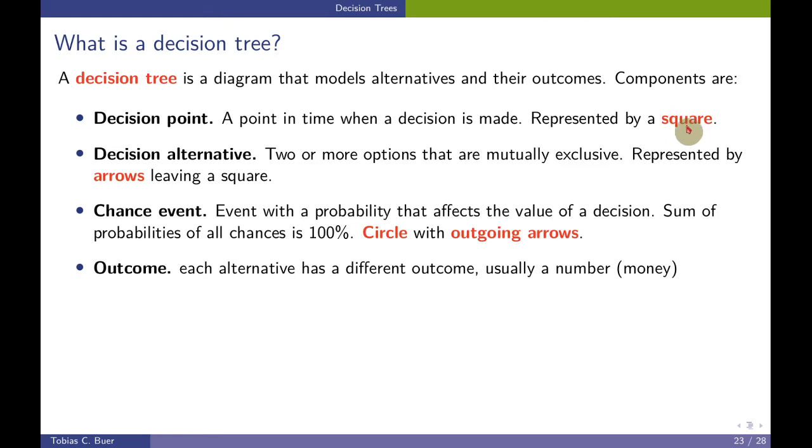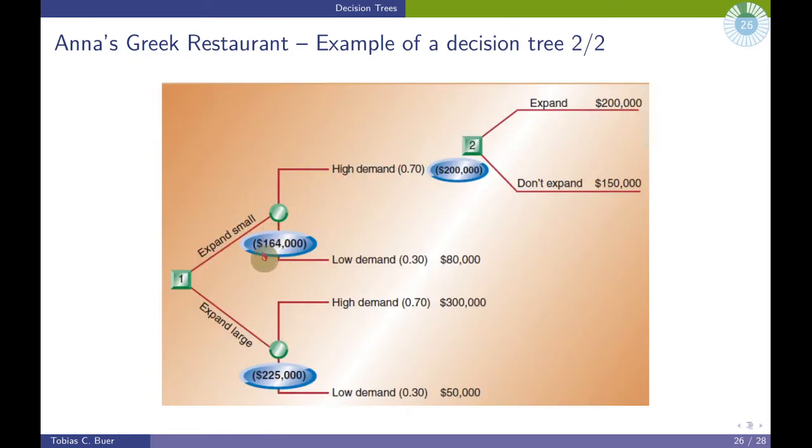The decision point, a point in time when a decision is made, is represented by a square. And we have two alternatives from this decision point. Either we expand small, and the other alternative is expand large. Both alternatives are mutually exclusive. We cannot do both at the same time.